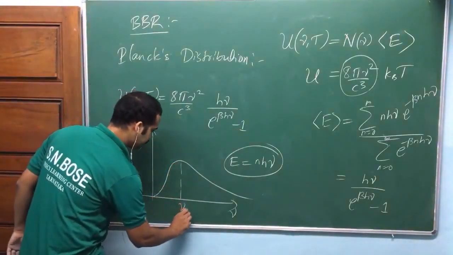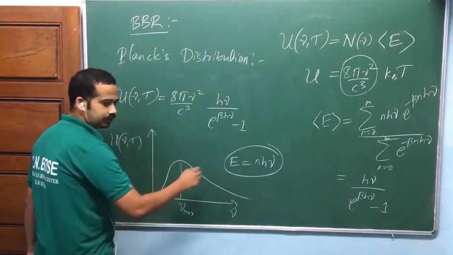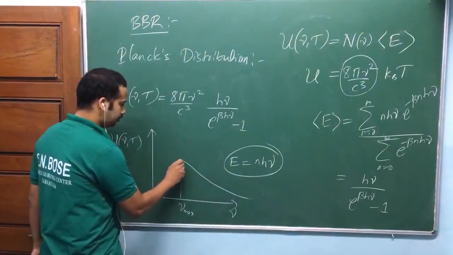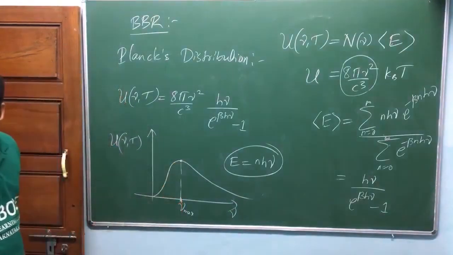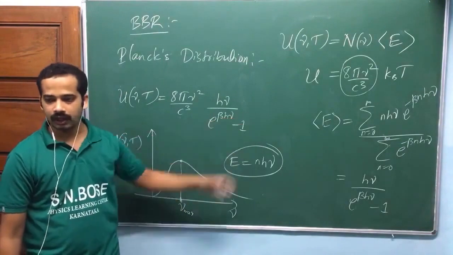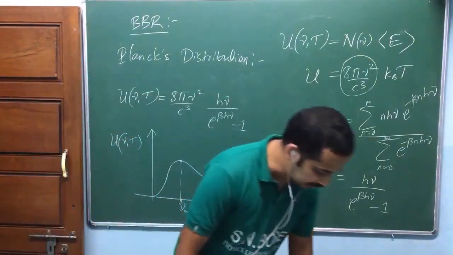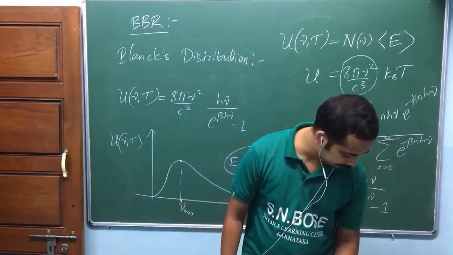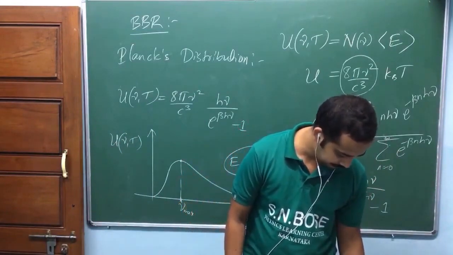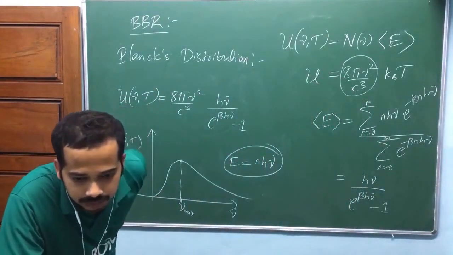So you have to locate nu max. How do you locate it? You have this whole function. You just differentiate and equate to 0. Once you equate to 0, you will get this point actually, you'll get this value. Again, that value is proportional to temperature. That is the other exercise. Example number 1.1 means displacement law. And outside the chapter, he gave one more example. I'll give that one in the assignment.